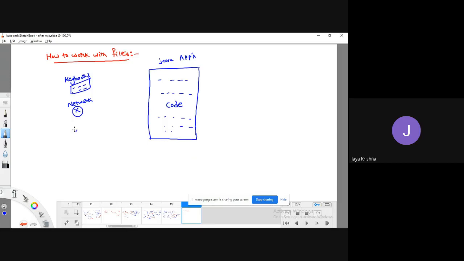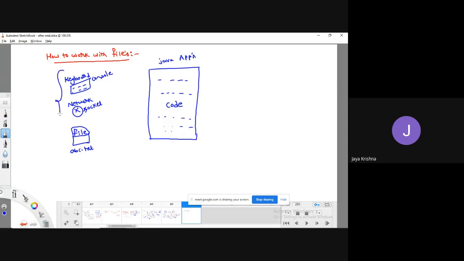Can I give the input from files? A normal file like abc.txt. Keyboard means it's like a console; from the console I can give. Network means from a socket I can give. Socket means it's a kind of port; through that port I can give input to my Java program.